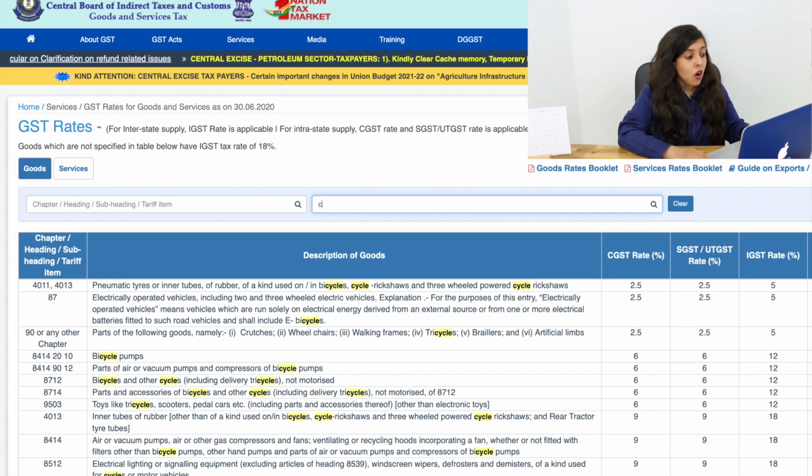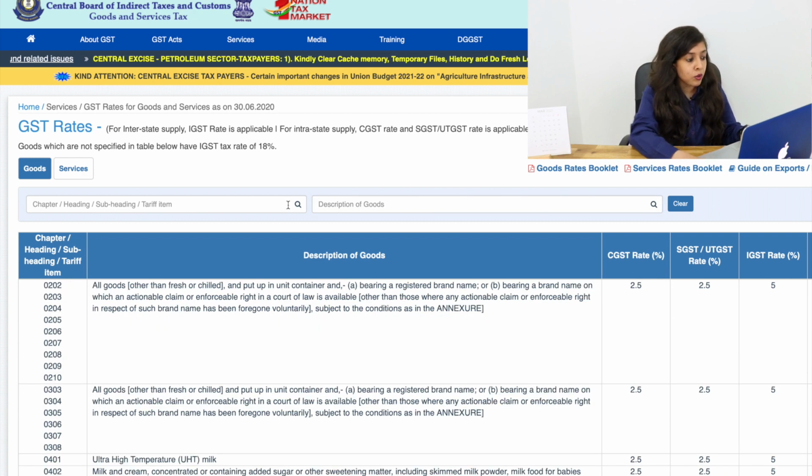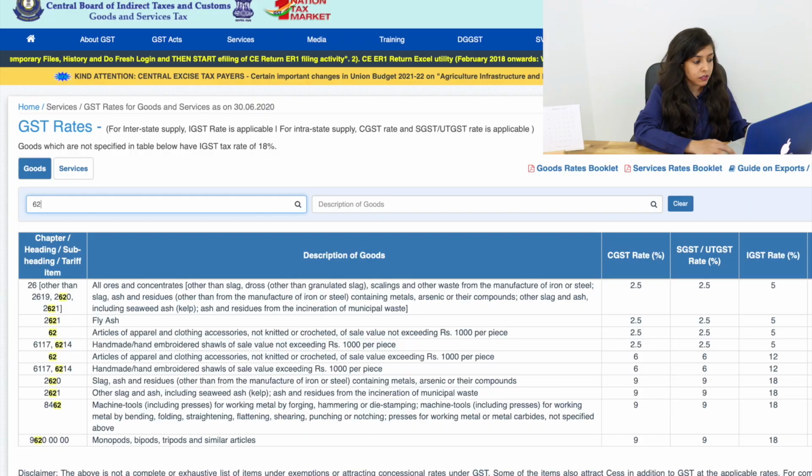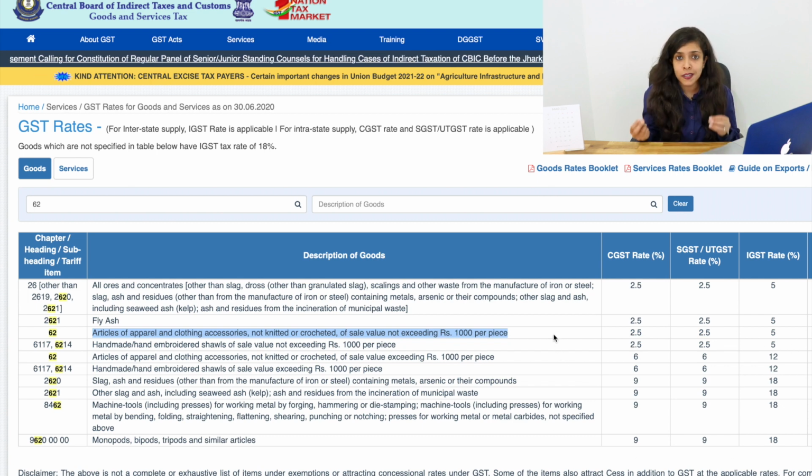the chapter heading already. Okay, let's say your goods fall in chapter 62. So we search for chapter 62, and if you see here, chapter 62, all articles of apparel and clothing accessories not knitted or crocheted of sale value exceeding rupees 1000 per piece, and you'll find one more that says not exceeding rupees 1000 per piece. That is in the case of ready-made garments or apparels. So accordingly, you can check what your existing classification is.